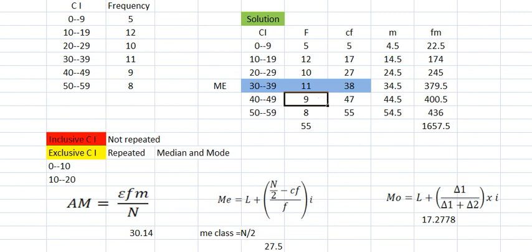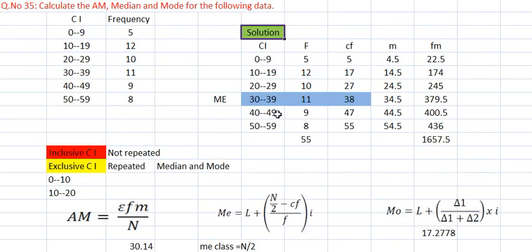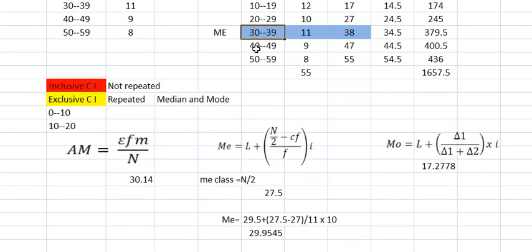Now what is your L? 30 here. So no need to convert all the numbers from inclusive to exclusive. You only need to convert the median class. That class's lower limit is 30. So the lower limit is 30 minus 0.5.